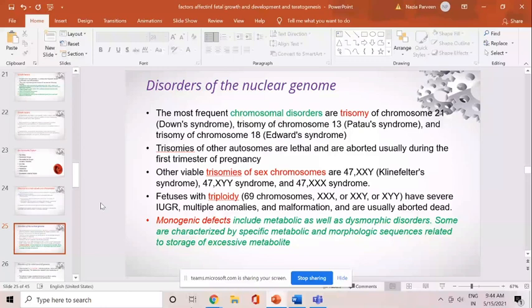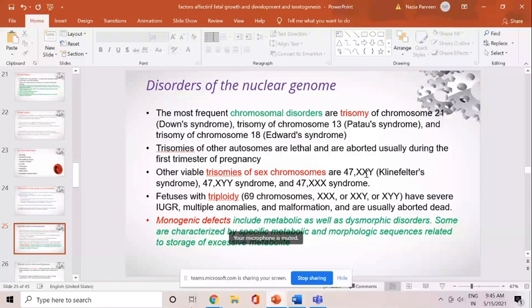In the nuclear genome, the most frequent chromosomal disorder which we encounter is trisomy. The trisomy can be of chromosome 21, which is known as Down syndrome, or chromosome 13 trisomy, Patau syndrome, and chromosome 18 trisomy, known as Edwards syndrome. These are the three trisomies in the autosomal chromosomes. Trisomies of the other autosomes are lethal, and they usually result in abortion during the first stage of the pregnancy. Trisomies of the sex chromosome can be there, like